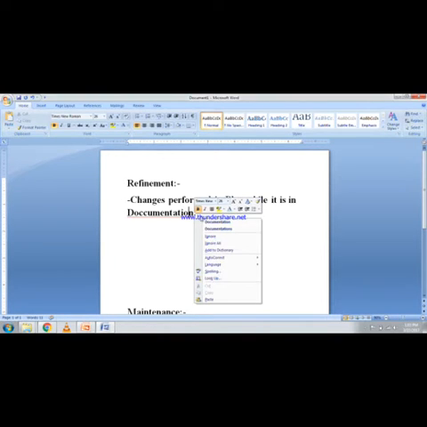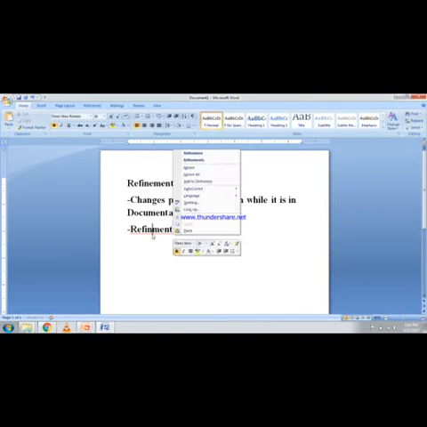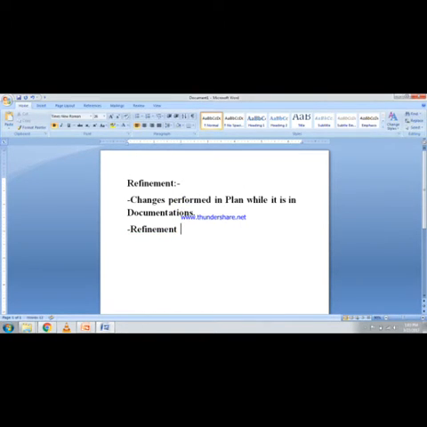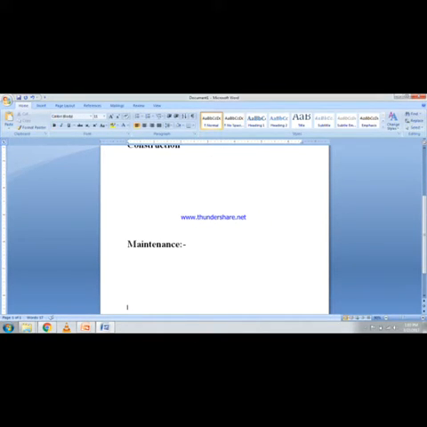In the stage of documentation, the customer may mention changes, that is called refinement. Refinement can be done before construction or before the development phase. Now we understood what it means by refinement. Now what does it mean by maintenance?